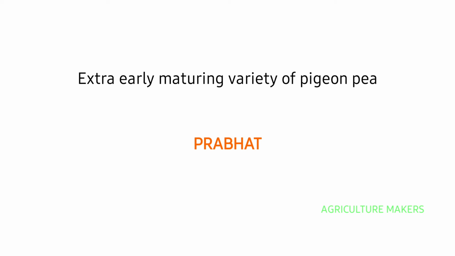Extra early maturing variety of groundnut. It is Prabhat. Prabhat is the groundnut variety which is extra early maturing in nature.